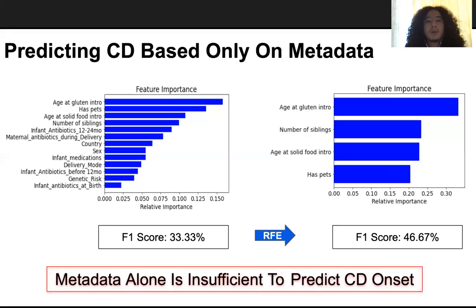First, we trained our model only using metadata. With every feature, the F1 score was 33%. By using RFE, it increased to 46% using only 4 features. This shows that clinical metadata alone are not good predictors of the onset.